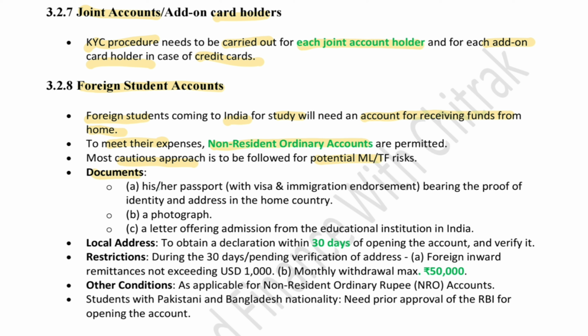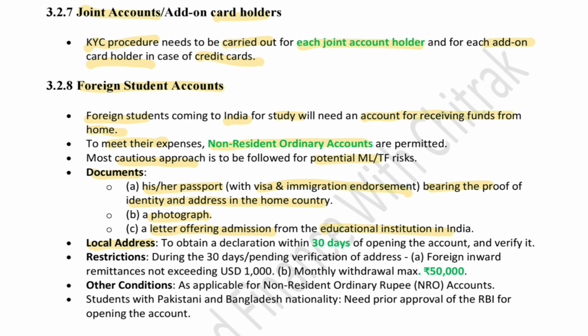Now, what are the documents needed? You need his or her passport with the visa and immigration endorsement bearing the proof that the identity and address of the home country is correct. Then a photograph is obviously needed. Also, a letter of offering admission from the educational institute where he or she is studying in India.